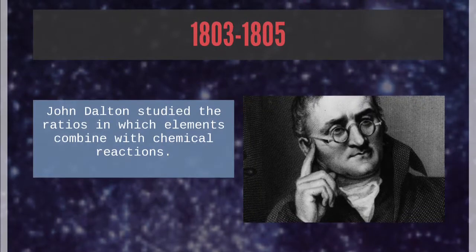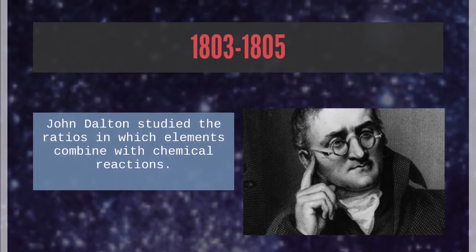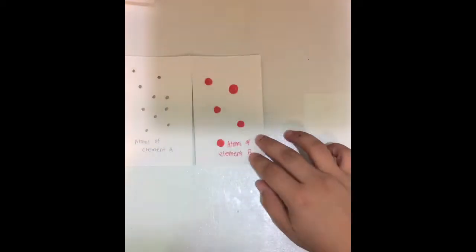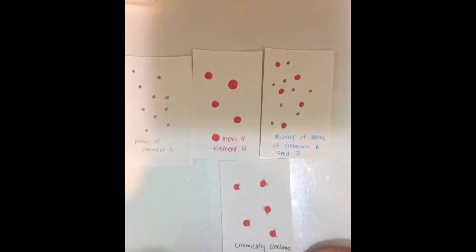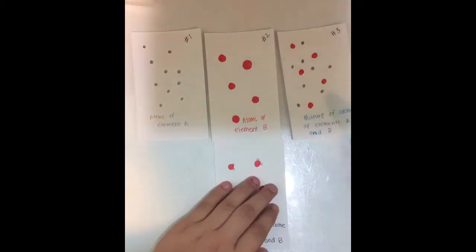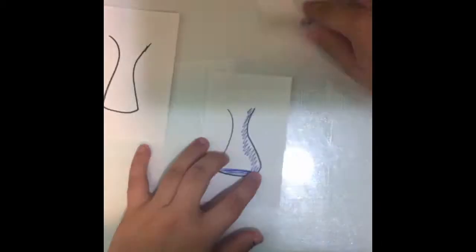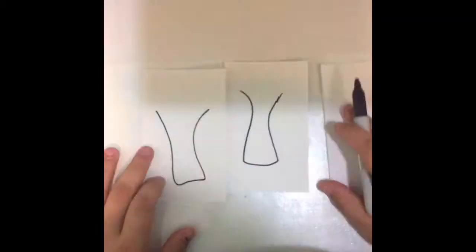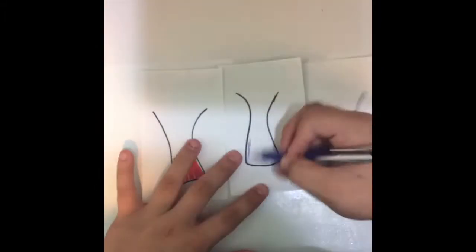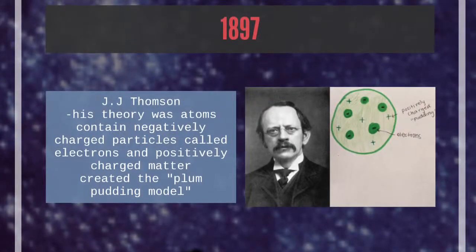Through 1805, Dalton studied the ratios in which elements combine in chemical reactions, which pretty much means that there's an element A, an element B, a mixture of element A and B, and a chemical mixture between A and B. So all elements are composed of tiny, indivisible particles called atoms. Atoms of the same element are identical. Atoms of different elements can be mixed together or chemically combined, and chemical reactions occur.